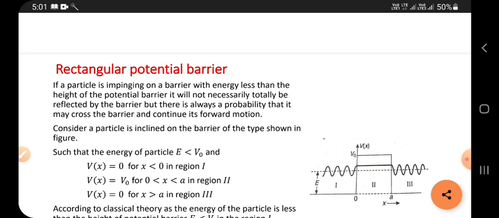And now today's topic is rectangular potential barrier.